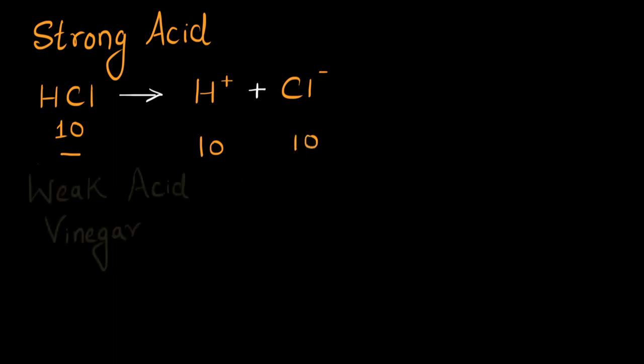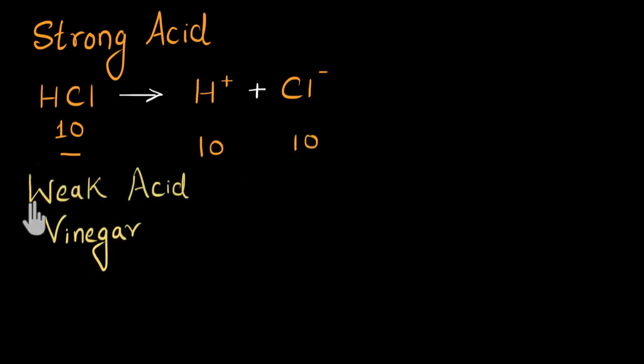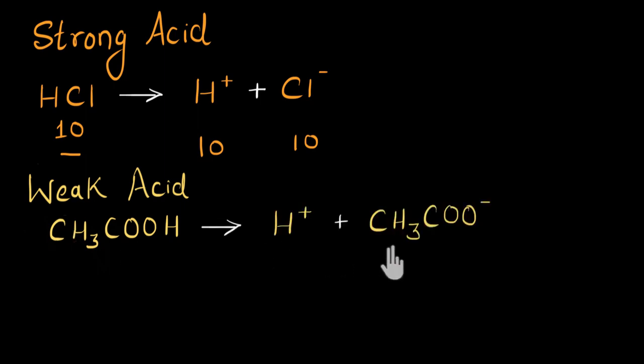Whereas if you take a weak acid like vinegar, see, its chemical formula is CH3COOH, called acetic acid. See, this is also an acid. So when mixed in an aqueous solution, this will also dissociate to give us H+ ion. We will get H+ and CH3COO-, the acetate ion. But see, there is a problem. This acetate ion is not very stable in its ionic form. It doesn't want to stay as an ion. It will combine with H+ and it will want to exist as the acid.